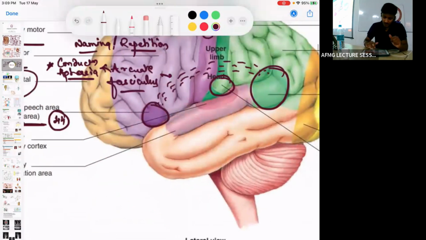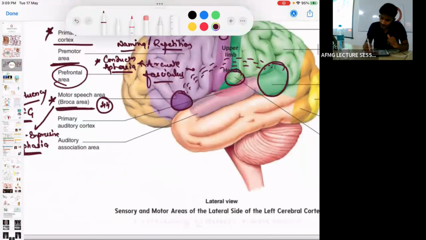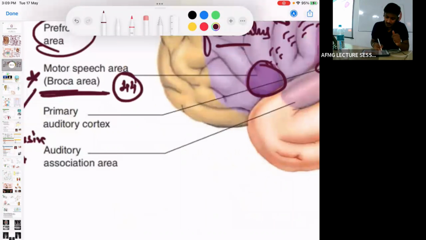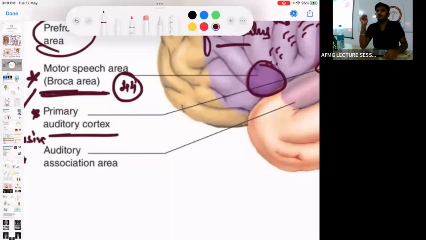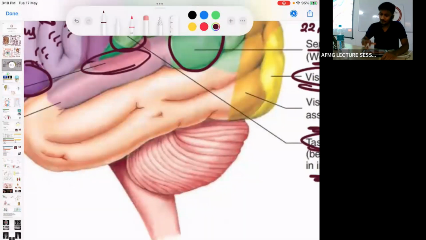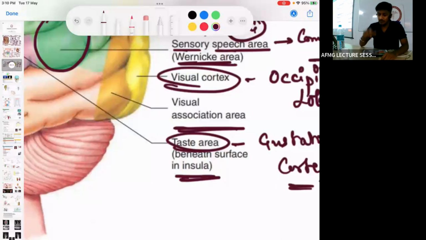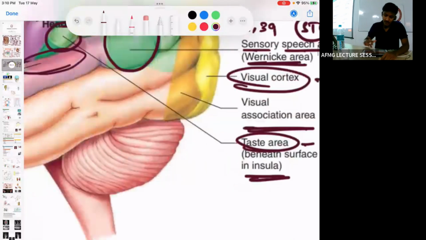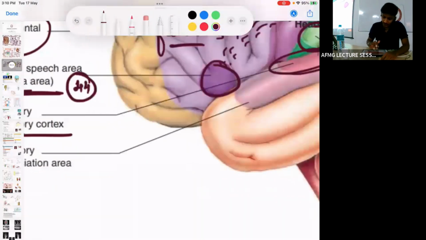Important. Next, you can see over here in the temporal lobe, in the superior part of the temporal lobe, we have this dark pink in color. It is known as the primary auditory cortex. So, the auditory cortex is located in which lobe? Temporal lobe. Auditory cortex and visual cortex, occipital lobe.